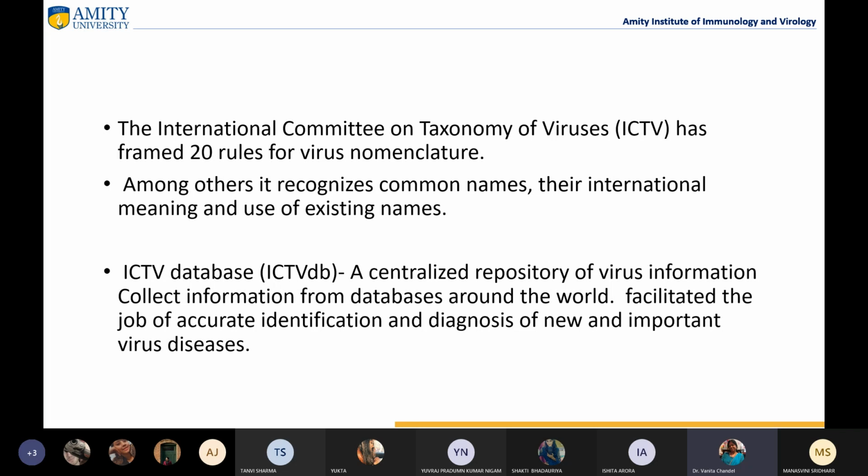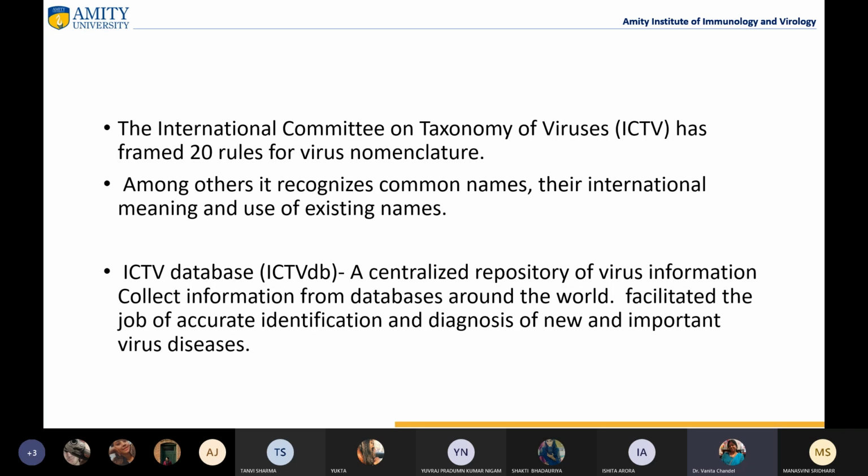But tentatively, I can name it. For example, I work on apple viruses. So it is an apple chlorotic leaf virus, but it is maybe 85% similar to previous viruses. So that means I can name it as an apple chlorotic leaf spot Noida virus. Not Noida virus, because in Noida we don't have viruses.